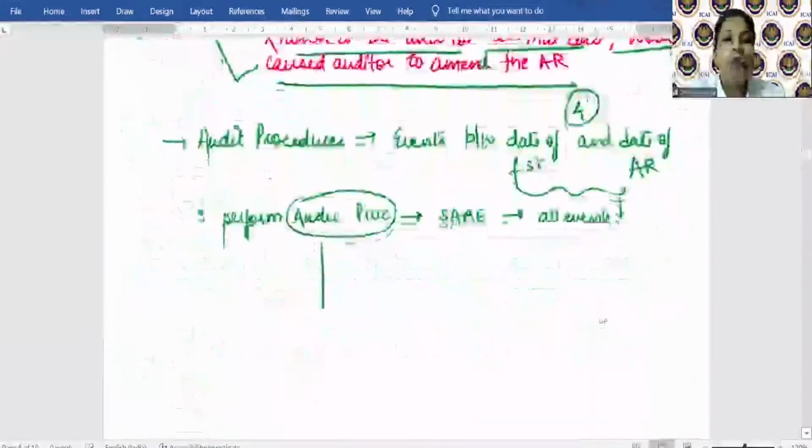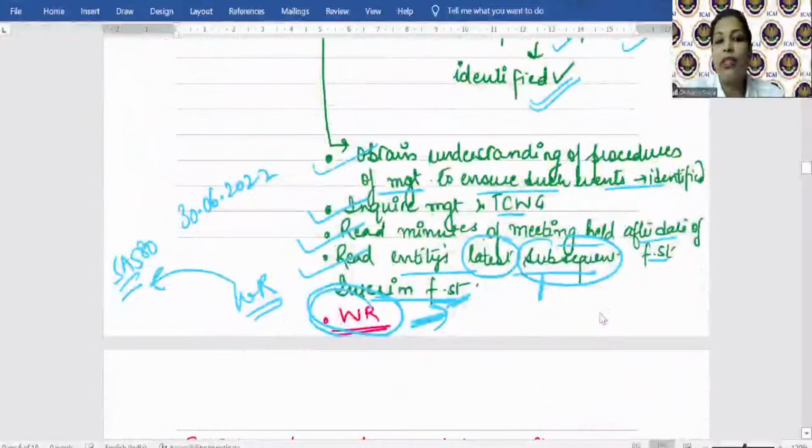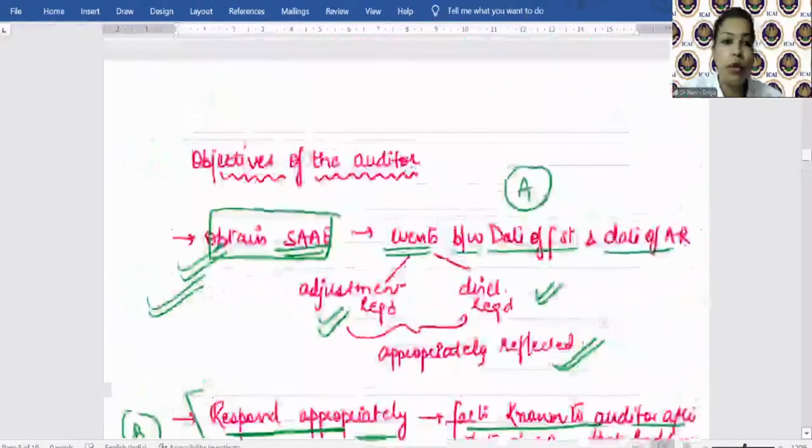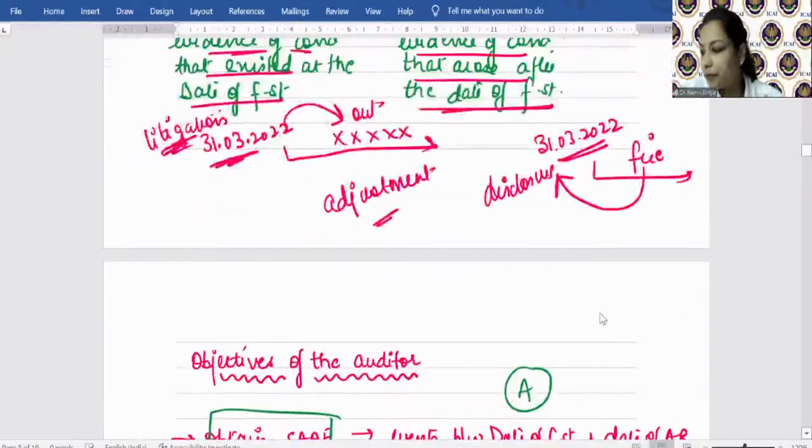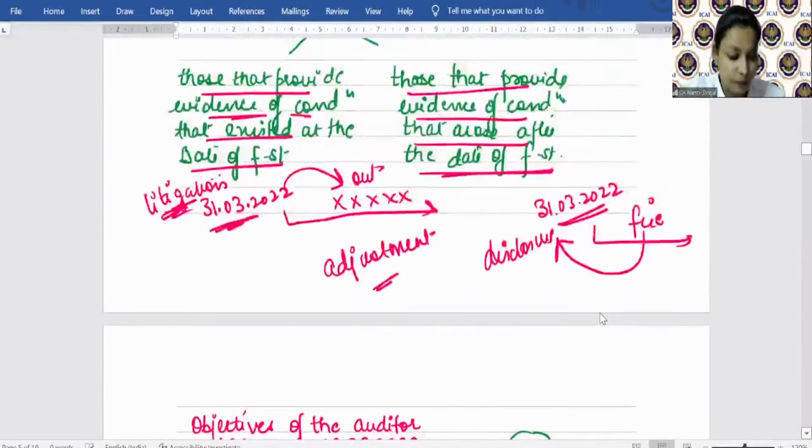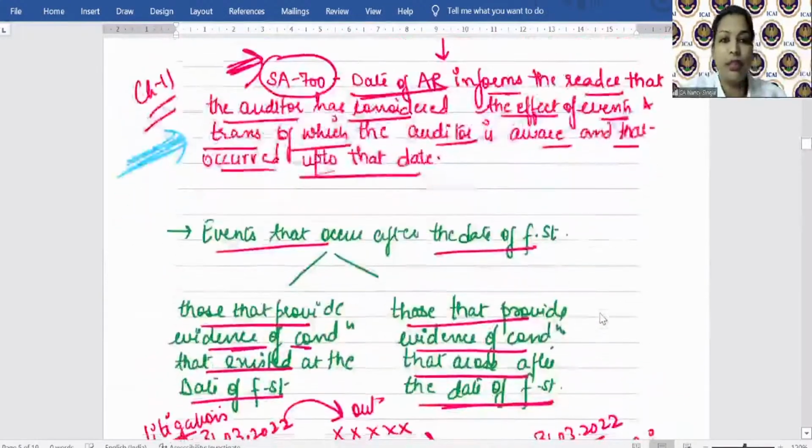How to do that? By obtaining an understanding of the procedures of management to identify such events, inquiring of management and those charged with governance, reading the minutes of meetings held after the date of financial statement, reading the entity's latest subsequent financial statement, and obtaining written representation. See, one answer is prepared, right? So what is the objective? To obtain what? Sufficient appropriate audit evidence. Okay.